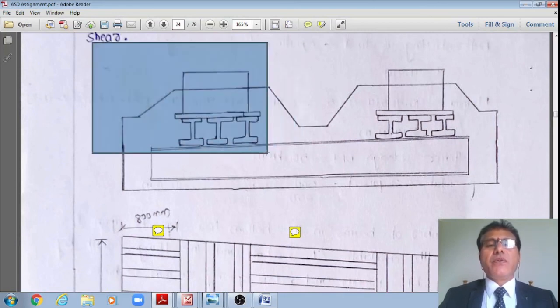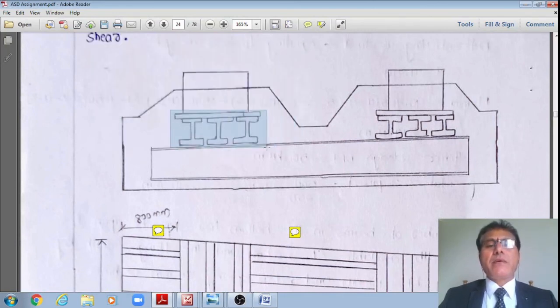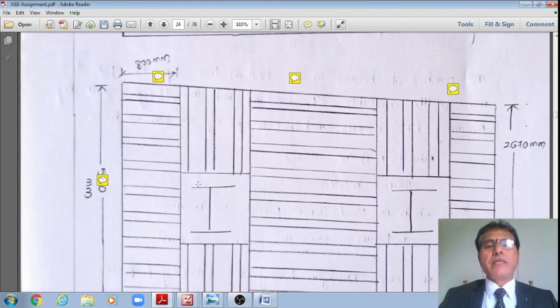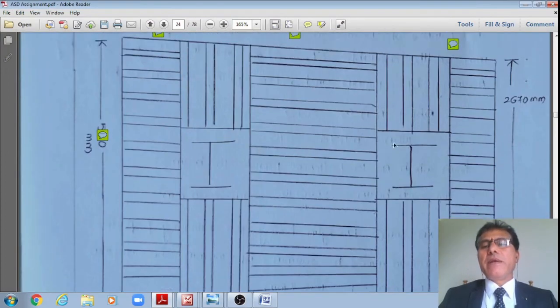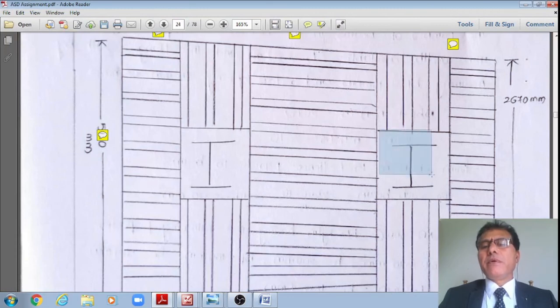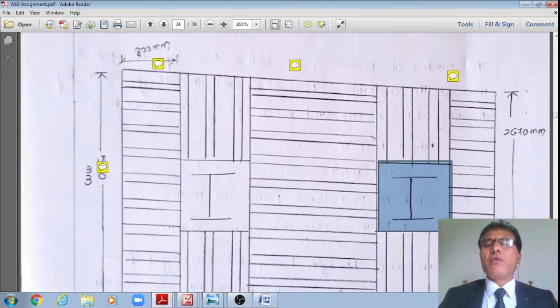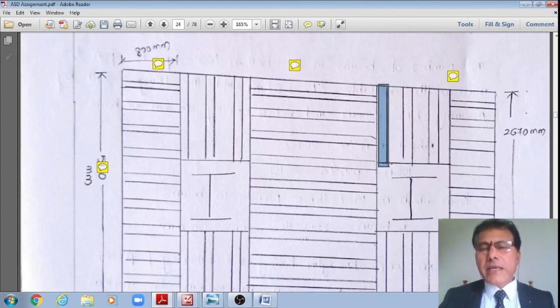Finally, once this is okay, then I am drawing that section. Therefore, this is under the first load, 3 ISLB 550. The width of the base plate is 800 mm by 800 mm, throwing the loads on the ISLB 550. Similarly, these are the beams under the second load. Even this base plate is also 800 by 800, but now, just now we have designed, I think ISLB 400 is the section that we have fixed.